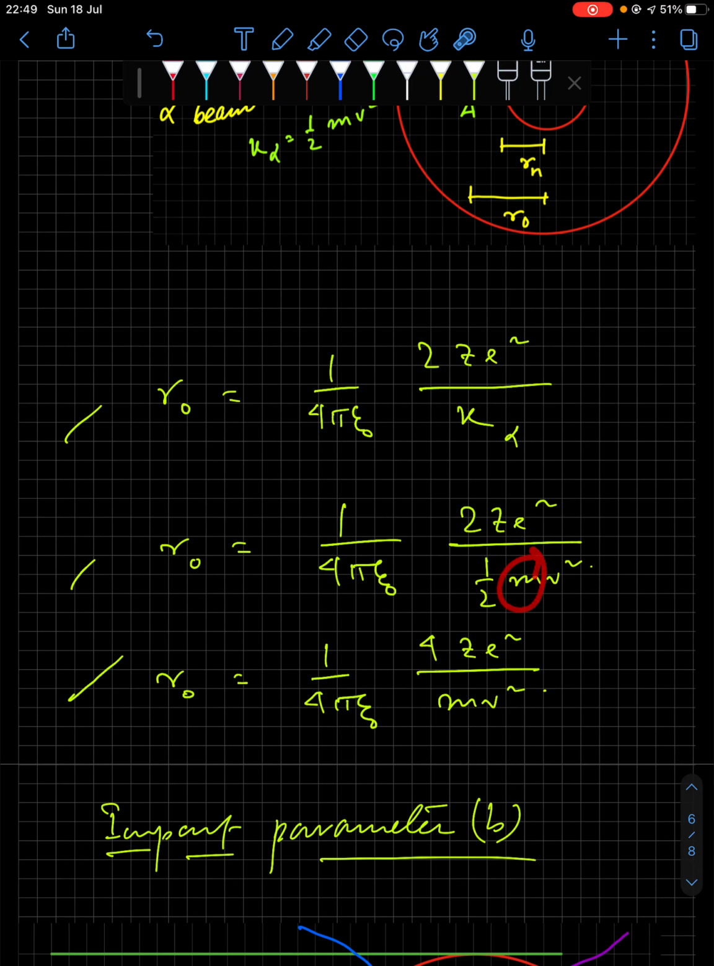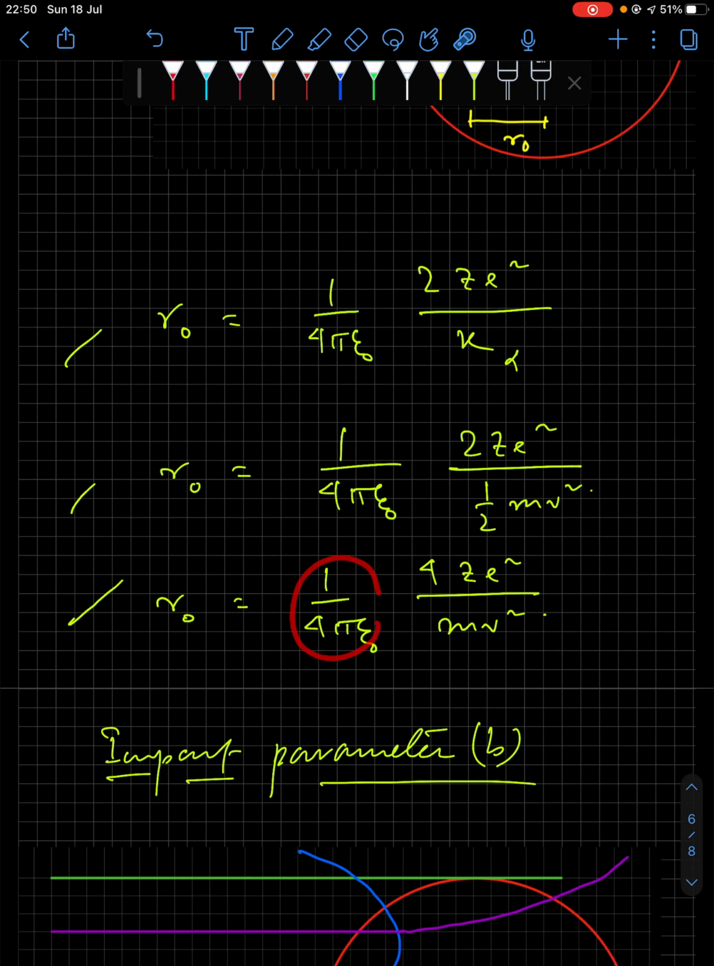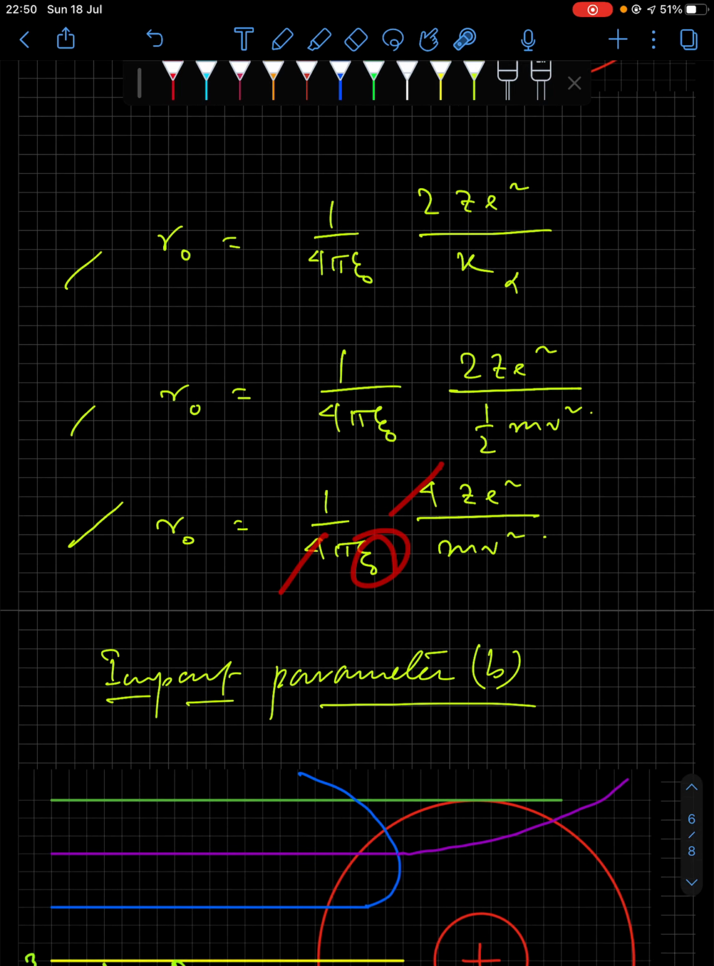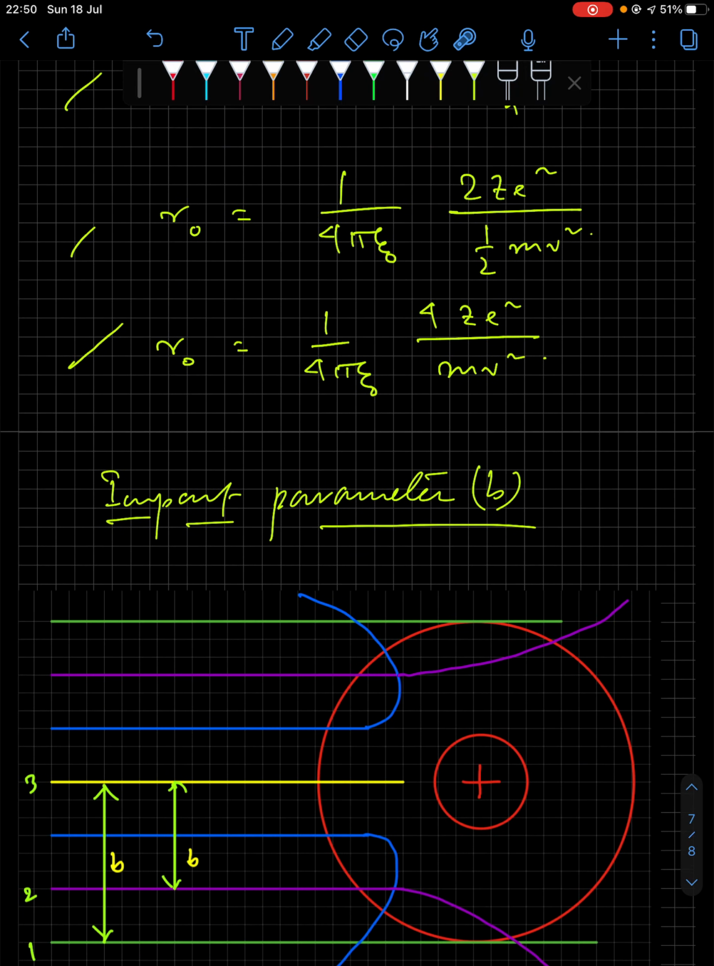Here m is the mass of the alpha particle in this case, and v is the speed of the alpha particle. Do not cancel this 4 and this 4 because you have a direct value for 1 by 4 pi epsilon naught, which is 9 into 10 to the power 9. That will make your calculations easier. If you cancel that, then you have to deal with the value of epsilon, which is 8.85 into 10 to the power minus 12 farad per meter.